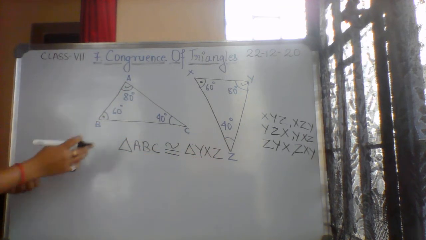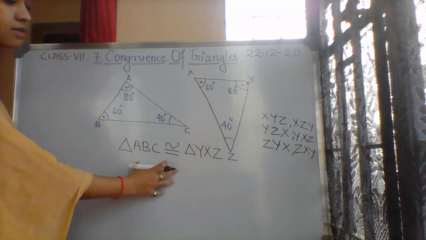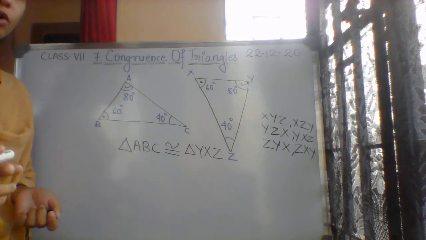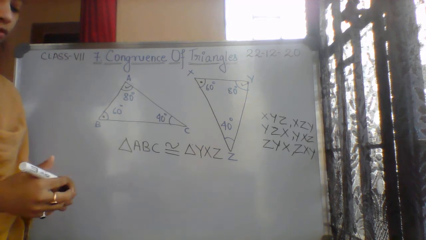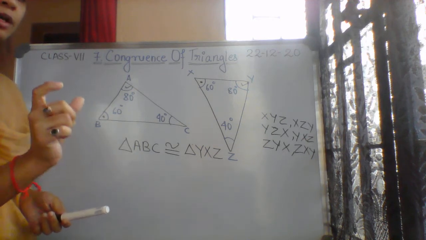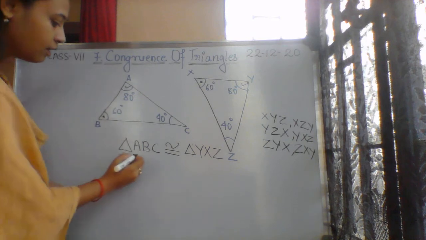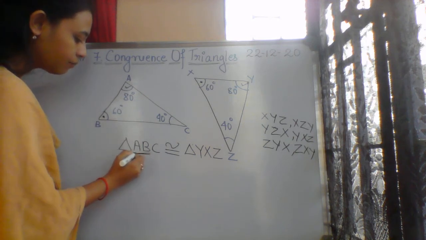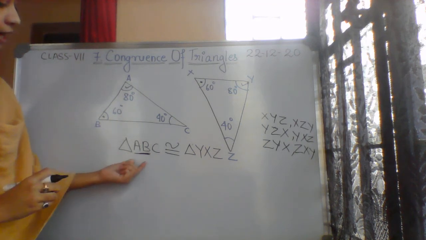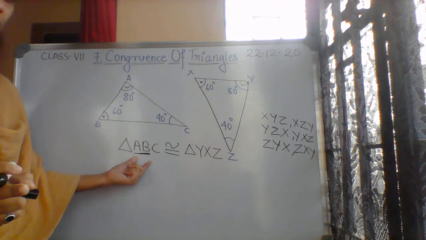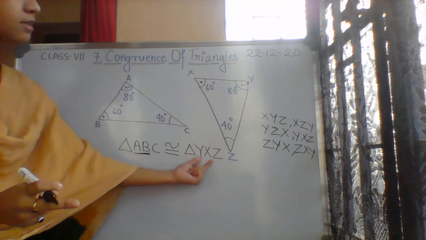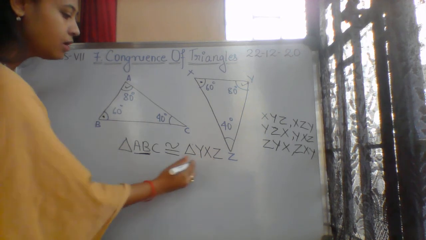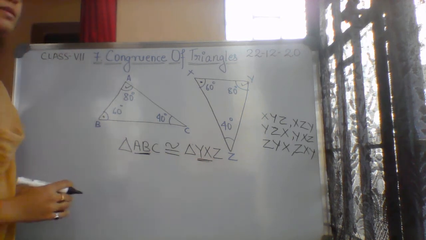So now we have done this congruency with the help of the concept of corresponding angles. Now you match where you have written about corresponding sides, you just match up. The corresponding side to AB you have just written now. Before that you have written the corresponding side to AB is YX. You will see it will be YX. You can see in your copy.